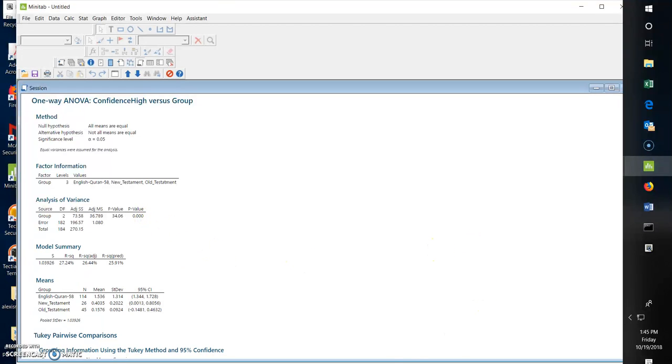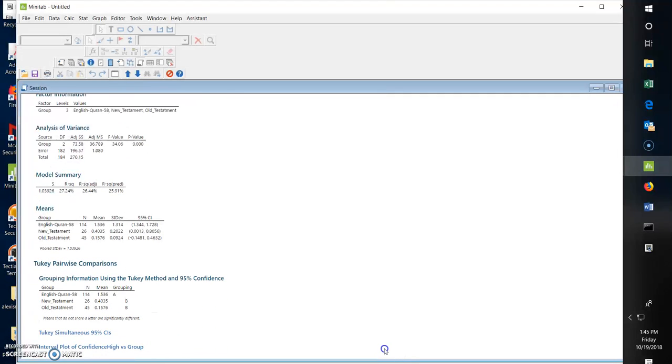And if we actually look at Tukey pairwise comparisons and go down here further, we see the grouping information using the Tukey method at 95% confidence intervals. You can see that means that do not share a letter are significantly different. So the Quran, which has a mean of 1.5 in high confidence, is in Group A, and the Bibles are listed in Group B. So we know that these are more confident.